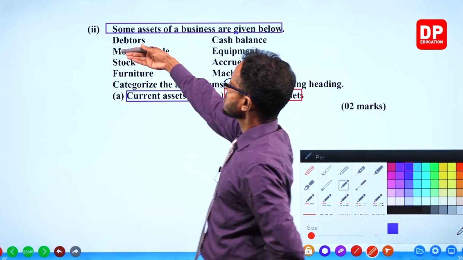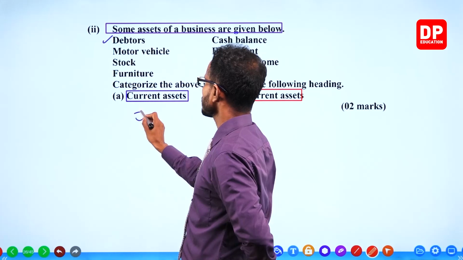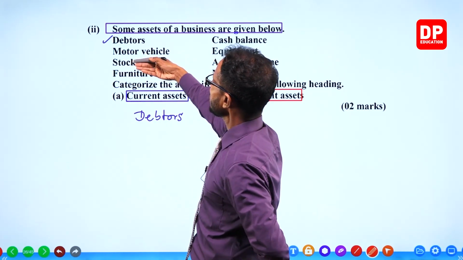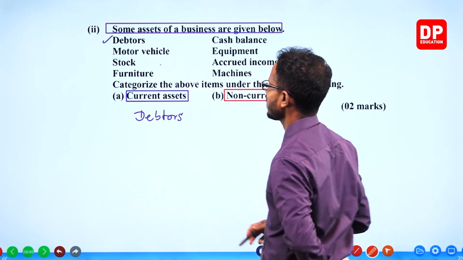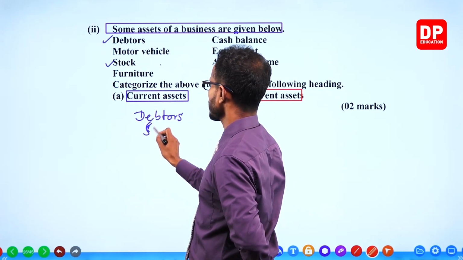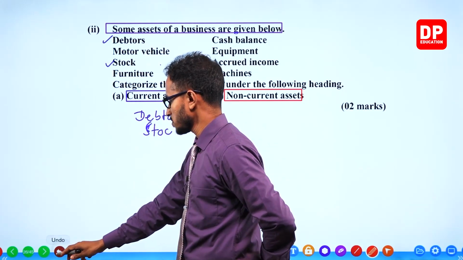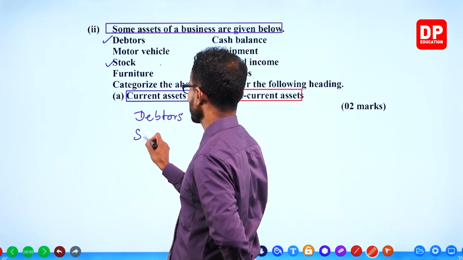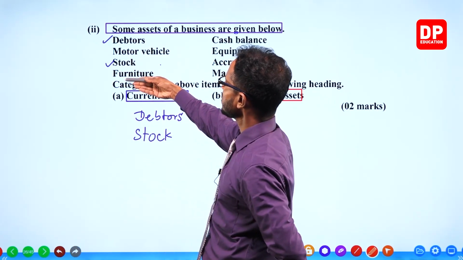We have debtors. Is it a current asset? Yes, it's a current asset. So under current assets, debtors. Motor vehicle, is it a current asset? No, it's a non-current asset. Stock is a current asset. Furniture, is it a current asset?